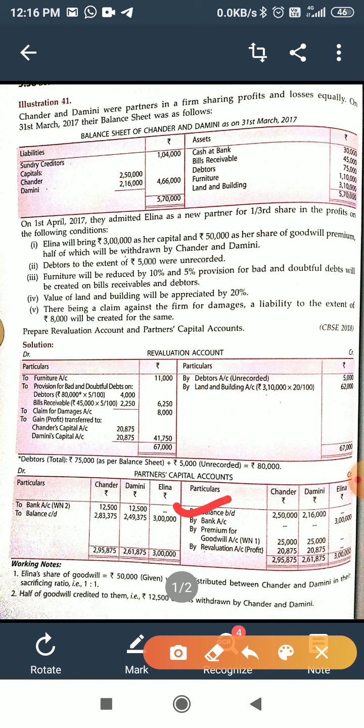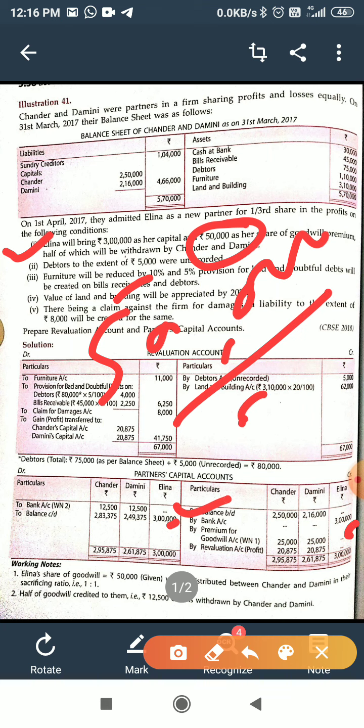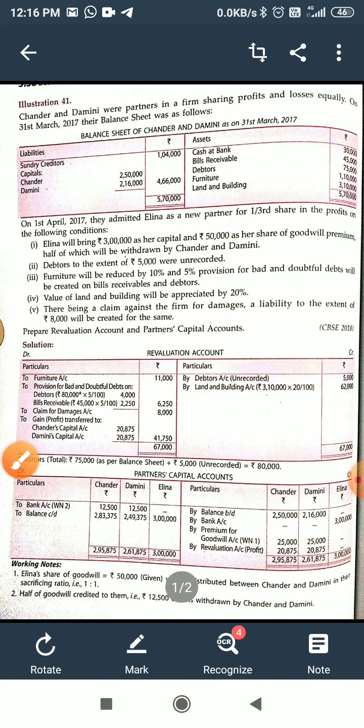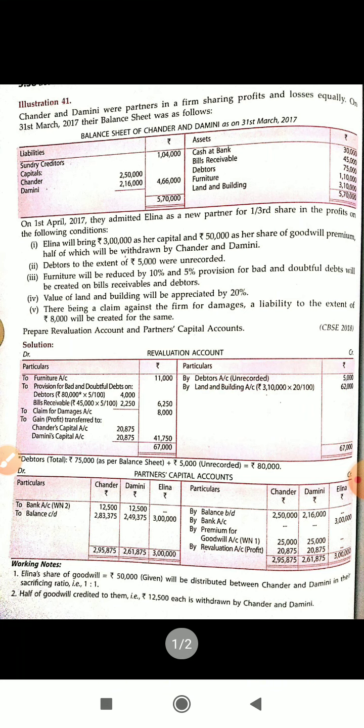Now new partner Elena, the capital of Elena 3 lakh by bank on this side, and goodwill of Elena 50,000. 50,000 is again distributed according to the old profit and loss ratio. 50,000 divided by 2, then premium of goodwill. Chandar gains 25,000 and Damini gains 25,000.